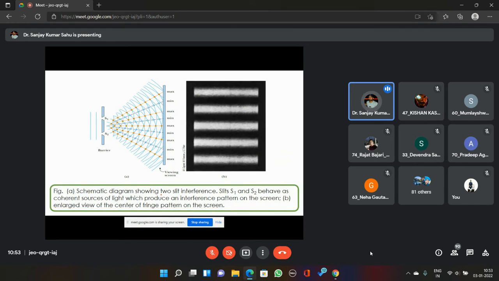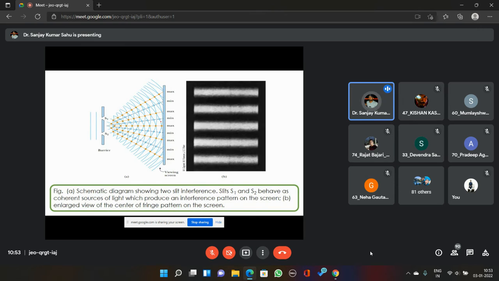Here is an example of an interference pattern by Young's double slit experiment. We are not going to discuss this experiment in detail because you must have studied this during your 12th or preparation. We use two slits separated by a very small distance to generate two coherent sources.